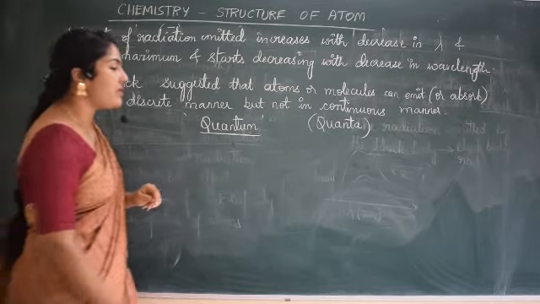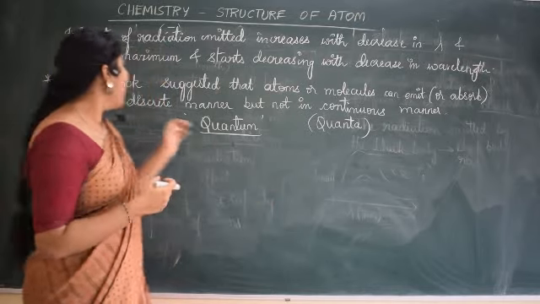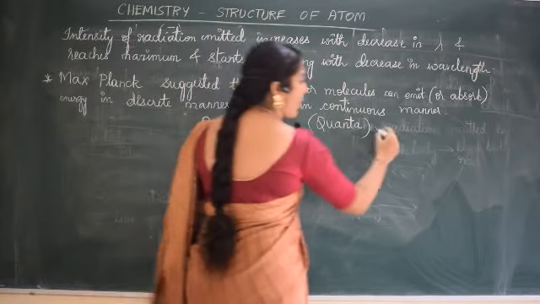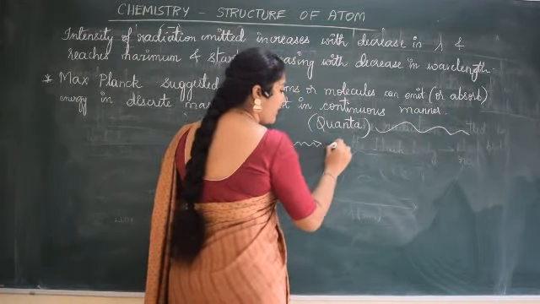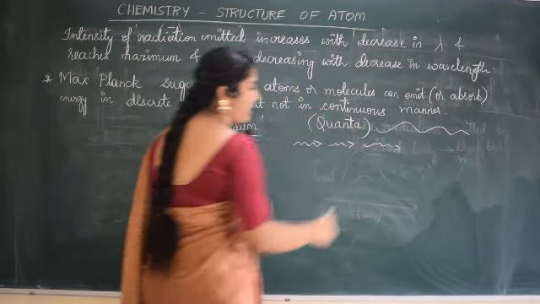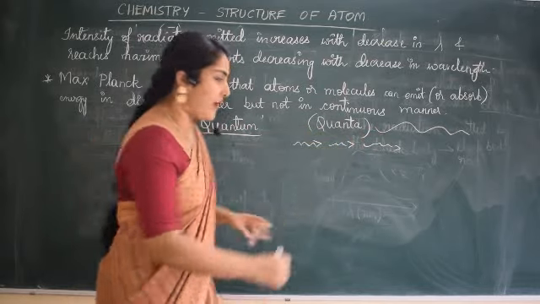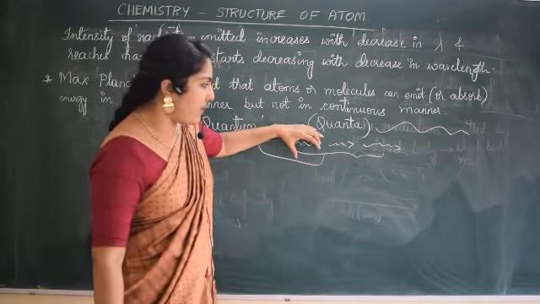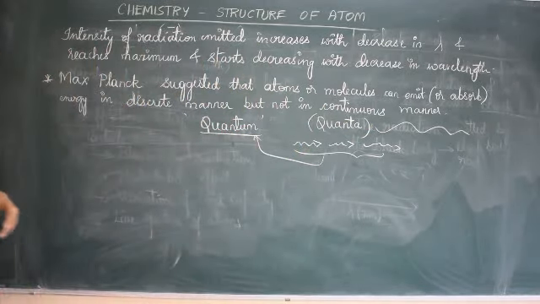Atoms or molecules, when they absorb or when they emit, do not absorb in a continuous manner. Instead, they absorb or emit in a discontinuous manner. And he called these together a quantum. If it is only a single one, you call it quanta. Hope it is clear now. So this is about the particle nature that Max Planck suggested.